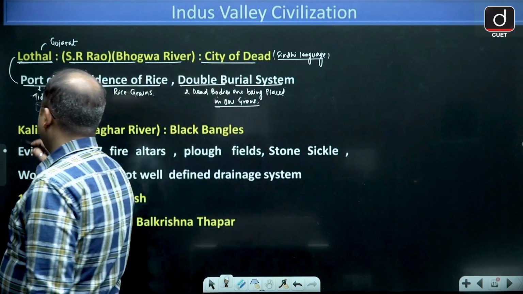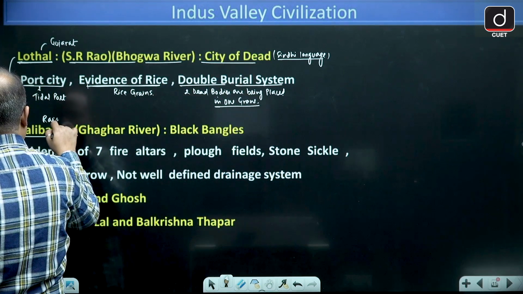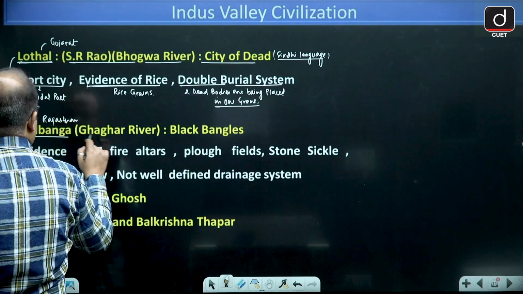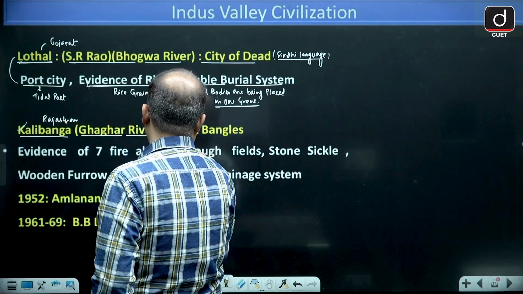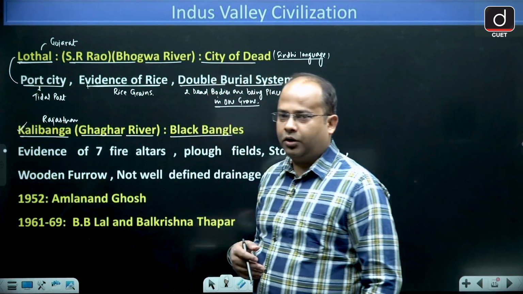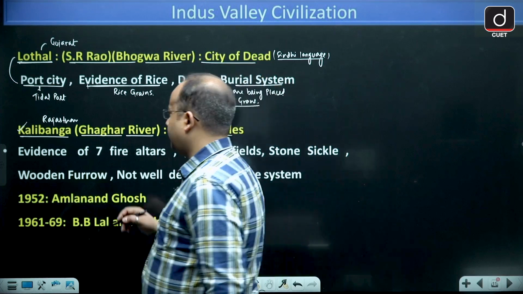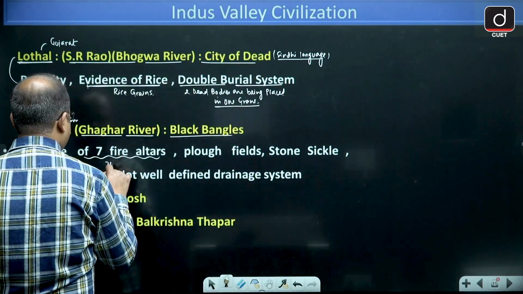Next we have Kalibangan. Kalibangan, guys, is in Rajasthan and is located on the bank of river Ghaggar, and the name means black bangles, called Kali Chudiyan. From Kalibangan, we have found evidence of 7 fire altars, which means Sat Yagya Vedi.